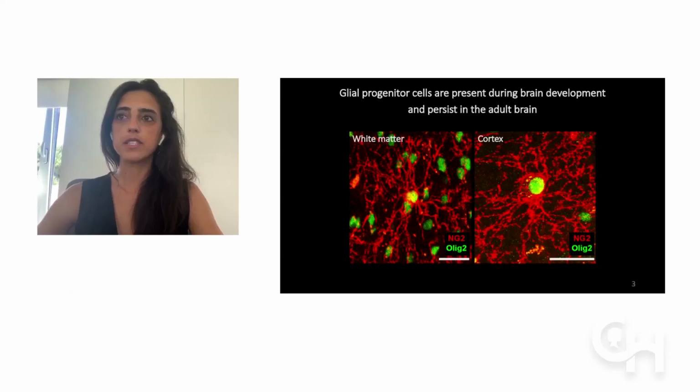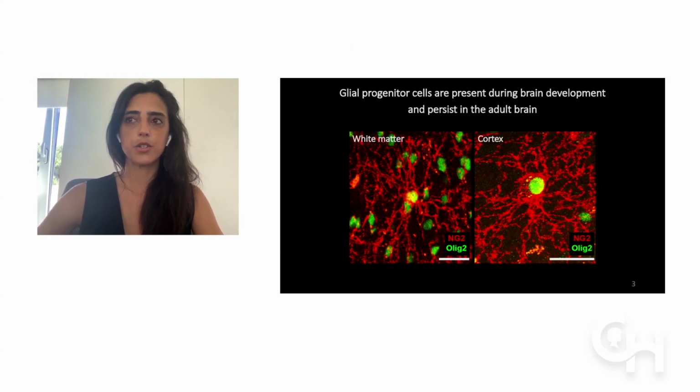So what are glial progenitor cells? Glial progenitor cells start to be generated in the second trimester of fetal development, and they persist in the adult brain. They have many processes, as you can see in this picture, and form a network throughout the whole brain, both the white matter and the gray matter of the brain. They are recognized by the proteoglycan NG2 that illustrates their multiple processes in red in this picture of the human brain. These cells constitute about 4 to 5% of the adult brain and make a pool of cells that actively divides throughout the whole life.